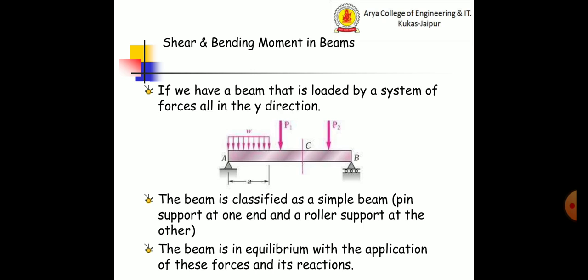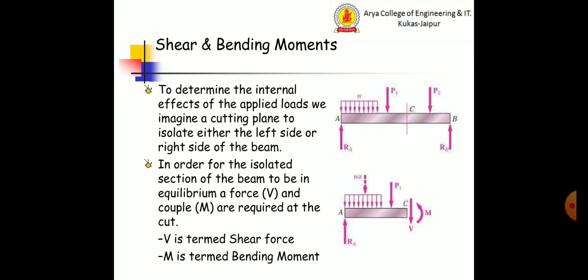If we have a beam that is loaded by a system of forces all in the y direction, the beam is classified as a simple beam, with a pin support at one end and a roller support at the other end. The beam is in equilibrium with the application of these forces and its reactions. To determine the internal effects of the applied loads, we imagine a cutting plane to isolate either the left side or right side of the beam. In order for the isolated section of the beam to be in equilibrium, a force V and a couple moment M are required at the cut. The force is termed the shear force and the moment is termed the bending moment.